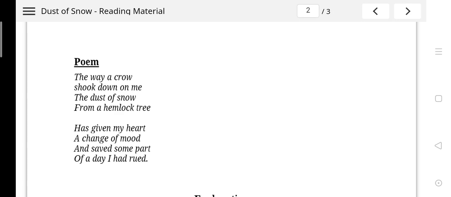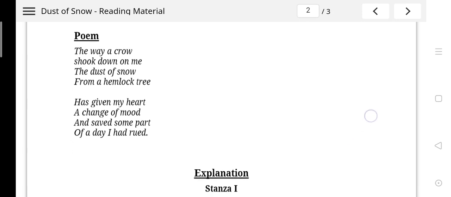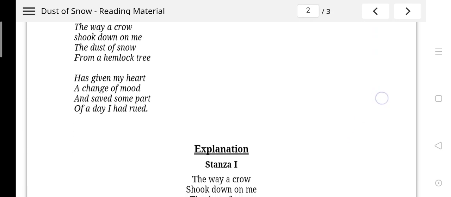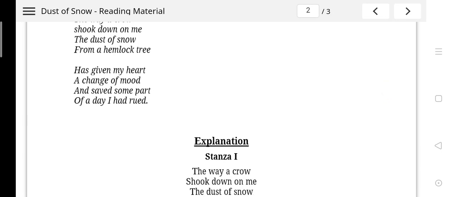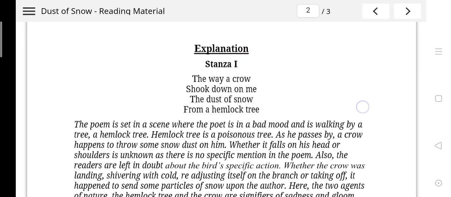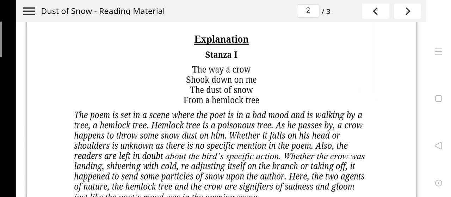The way a crow shook down on me the dust of snow from a hemlock tree has given my heart a change of mood and saved some part of a day I had rued. Now, let us understand the explanation. The way a crow shook down on me the dust of snow from a hemlock tree.